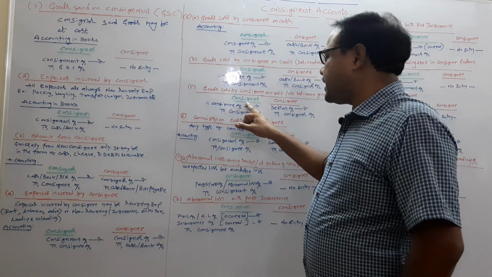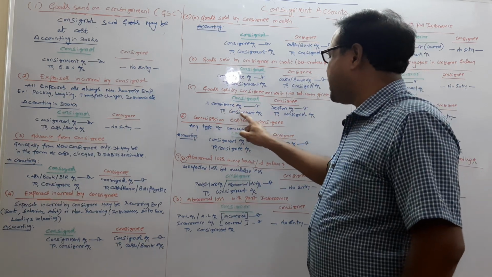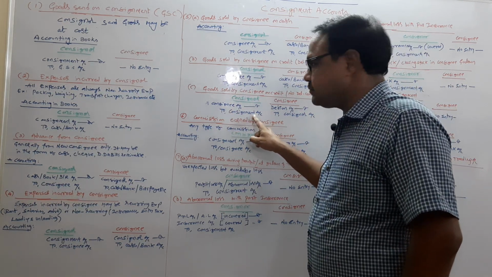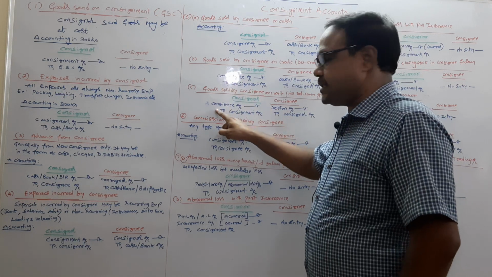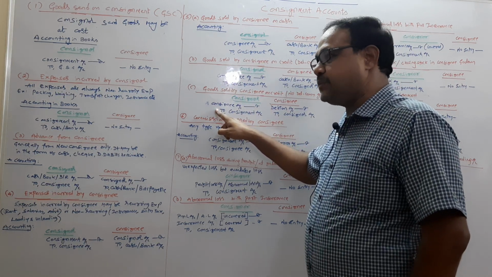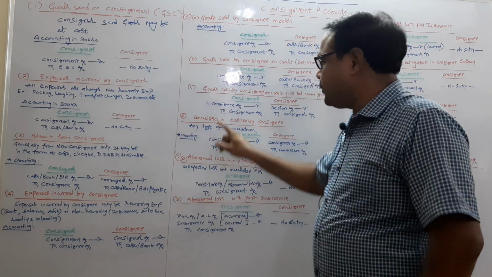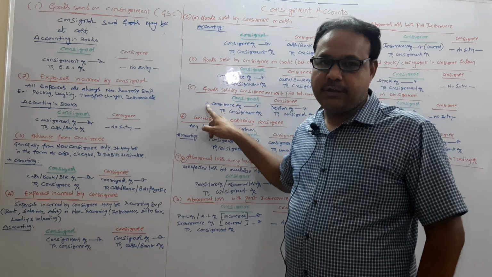Now in the books of the consignor, what is the journal entry? Consignee account debtor to consignment account. Okay? Here also same. Sir, you said collection is a responsibility of the consignor. Then why did you debit here? I will tell you. I put a star mark also here. I will tell you the reason.